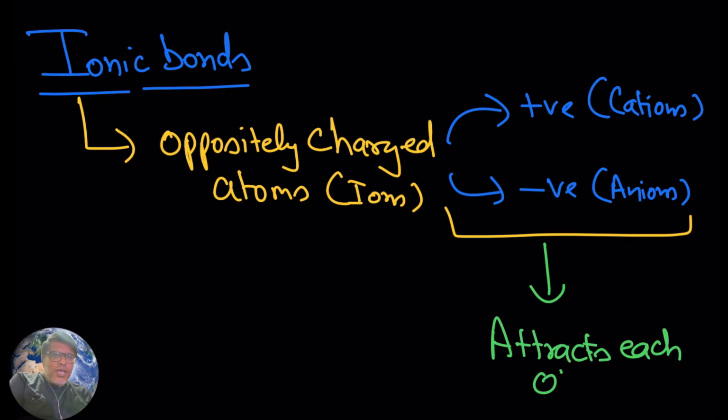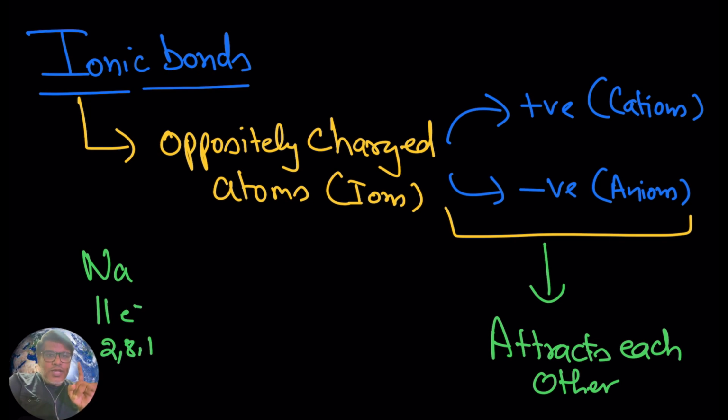Now if you see the case of sodium chloride, sodium has atomic number 11, so 11 electrons. In the first shell you have 2 electrons, in the next 8 electrons, and in the next shell 1 electron: 2, 8, 1. So sodium has 1 electron extra.